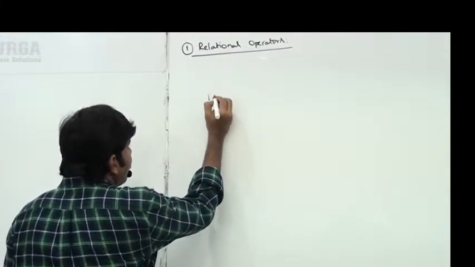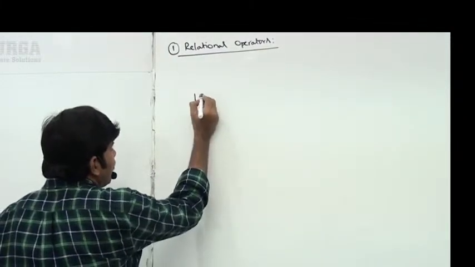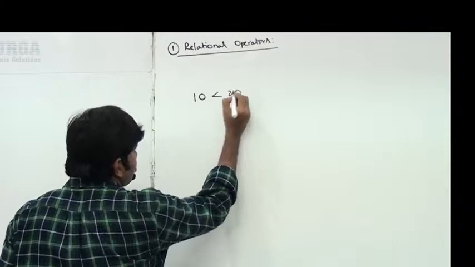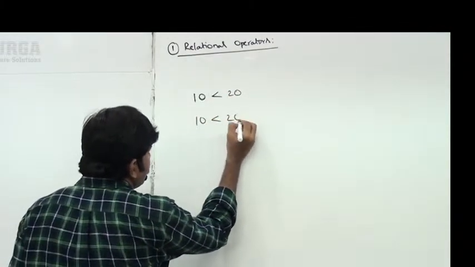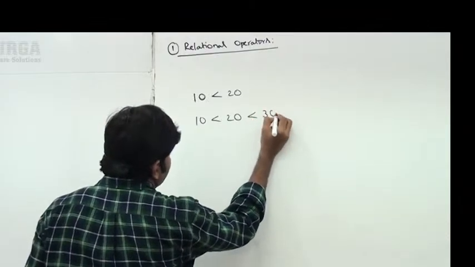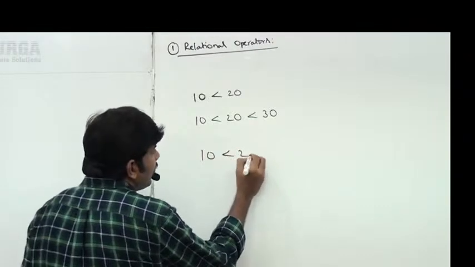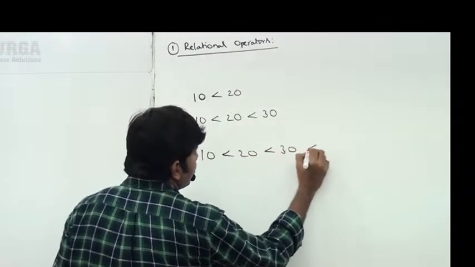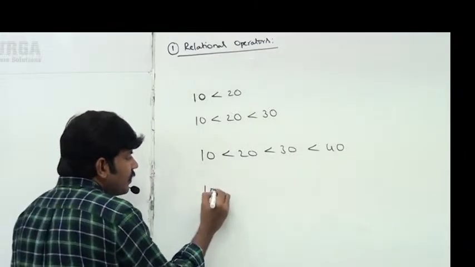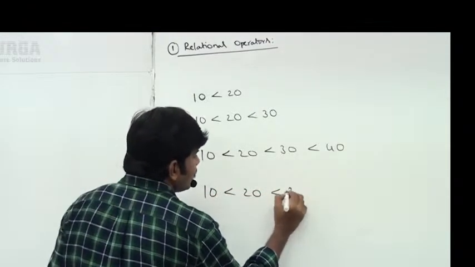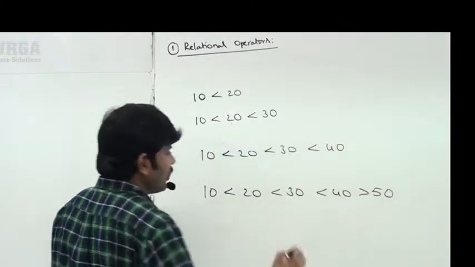Here 10 less than 20. What is the answer? 10 less than 20 less than 30. What is the answer? 10 less than 20 less than 30 less than 40. What is the answer, sir? 10 less than 20 less than 30 less than 40 greater than 50, I am taking.